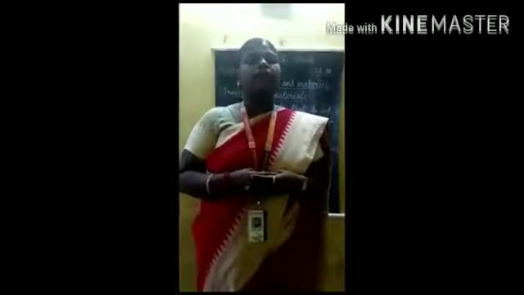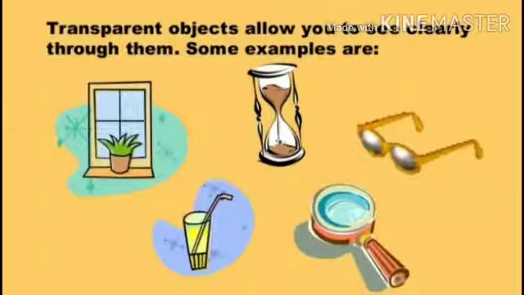Today I am going to take class for 4th standard, subject science, and the lesson name is matter and materials. Already we have seen about the matter, materials and the properties of materials. We are going to learn about the transparent material. Transparent means we can see through it. We can see the image.